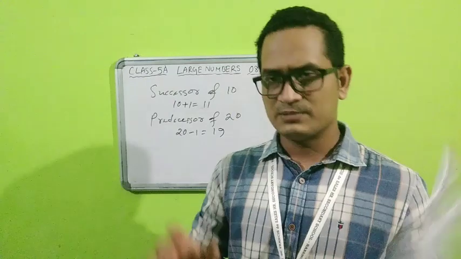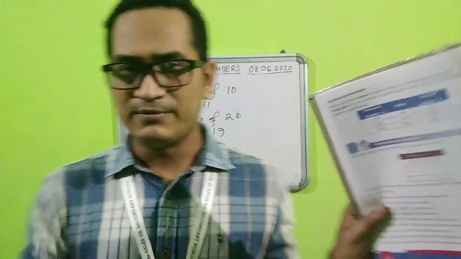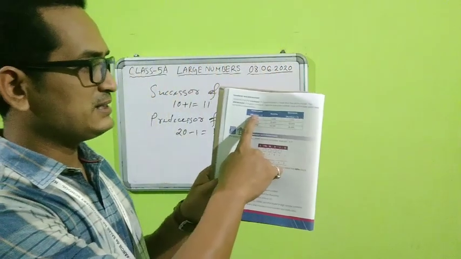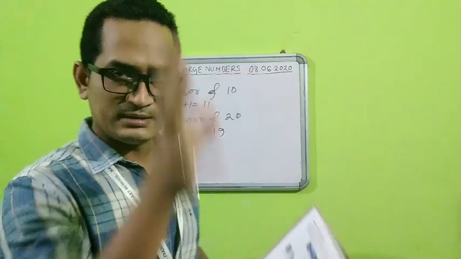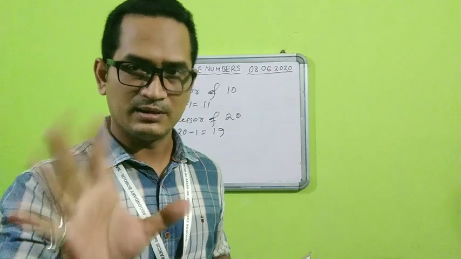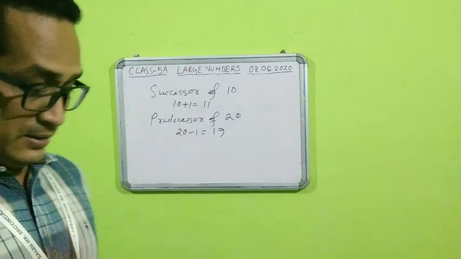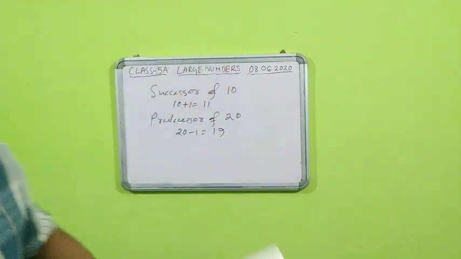You can see on page number 36, students, it is already given. There is a table given. In that table you can see predecessor, number and successor. So minus 1, plus 1, and in the center is the number, which is the original number. Now students, we need to go ahead with the main topic, that is I Remember and Understand. Here you need to learn some new things. Fine. So let us go ahead with that.